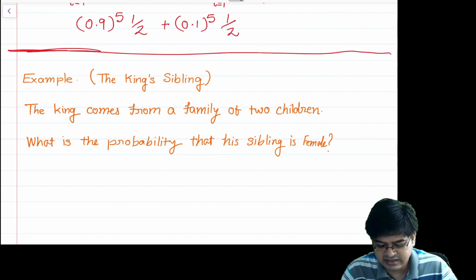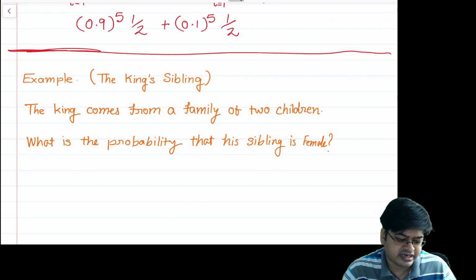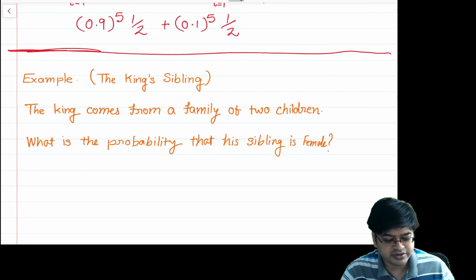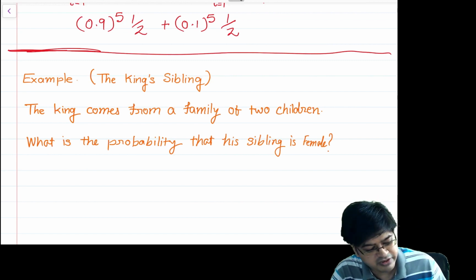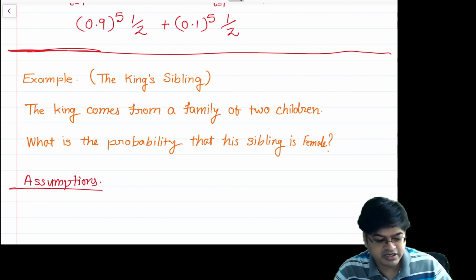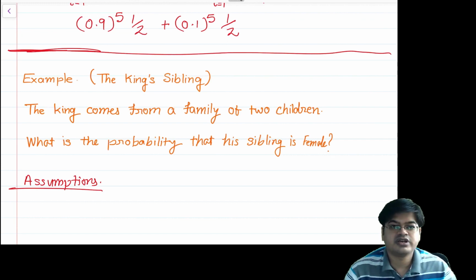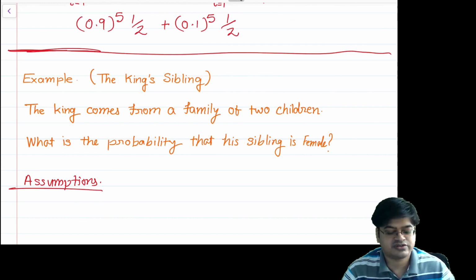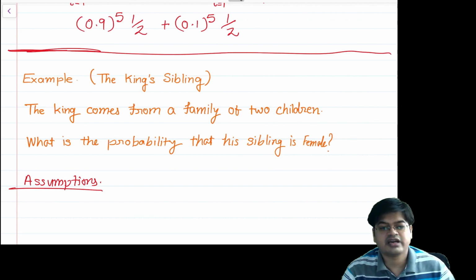A natural answer to this question is, okay, the statement in itself is ambiguous, and therefore I will make some assumptions. The assumption is that the family actually produces only 2 children, and they don't have any specific strategy.